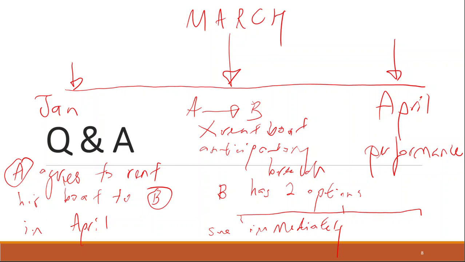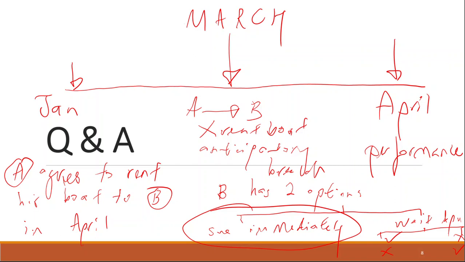The case of Hochster v De La Tour says that. He doesn't need to wait until April to sue. The second option is he can wait until April and see what happens. If in April A performs the contract, then no need to sue. If in April A doesn't perform the contract, then B can sue him. But if you look at these two options, the better option is to sue immediately because it has lesser risk. Every accountant says that. Because sometimes if you choose to wait, an unforeseen event could happen which may render the contract frustrated. If that happens, you can't sue the person at all.